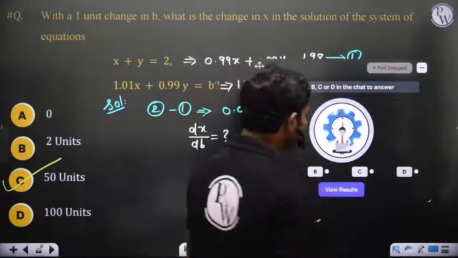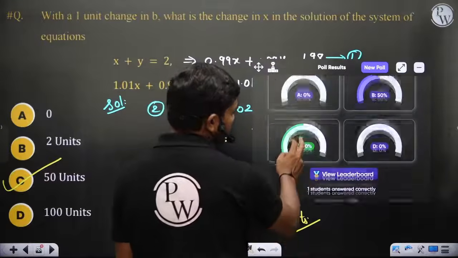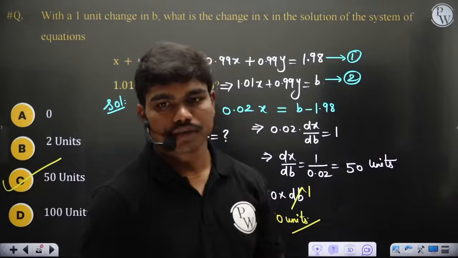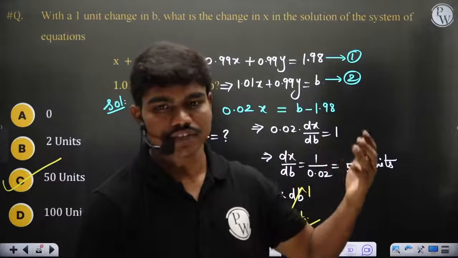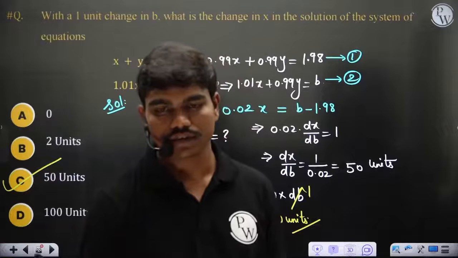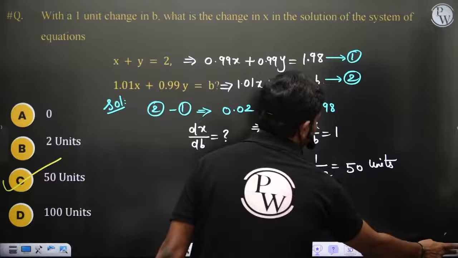So let's check it in the poll. 50% of the class has answered correctly within 1 second, but I think a few more answered C. But I think they are after the time. Ashwini, I think because you typed a capital C, your answer was not taken. Anyway, let's move on.